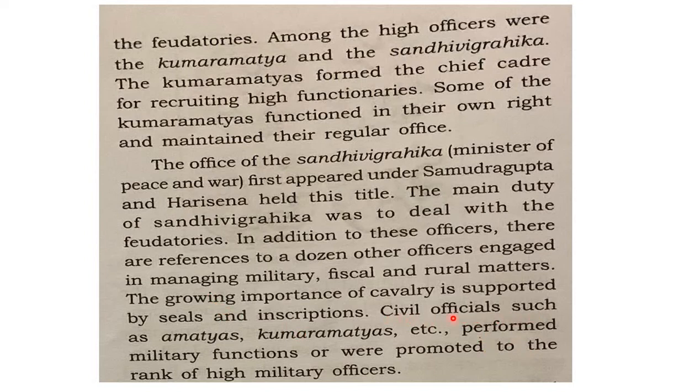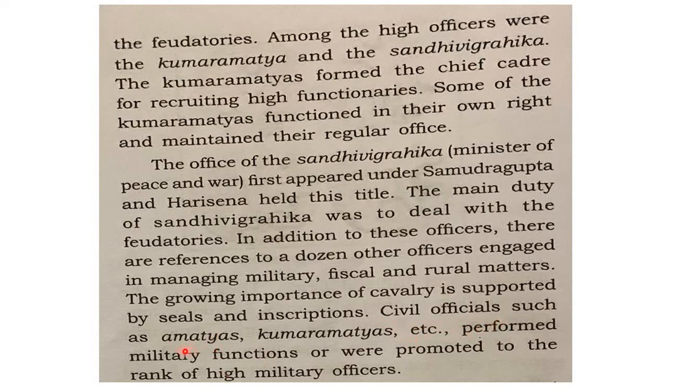And civil officials such as Amatyas, Kumaramatyas, etc., performed military functions or were promoted to the rank of high military officers. So if you look at the military officers, they are like Amatyas and Kumaramatyas. These people are also civil officials. That means they look after the problems of civilians in terms of law and order.